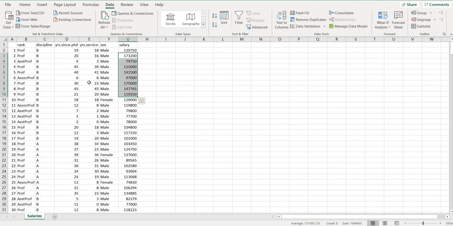The goal of this machine learning model is to predict the salary of a professor, if you give it the rank, the discipline, the years of service, the years since PhD, and then the sex.